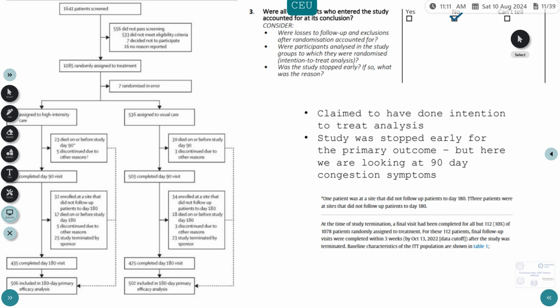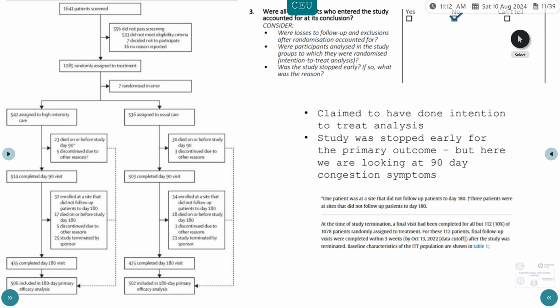Looking at the consort figure, now we want to know whether all participants who entered the study were accounted for at its conclusion. Here, as we mentioned, we are looking at 90-day outcomes. However, the protocol was amended to assess outcomes at 180 days, but here we are looking mainly at 90-day decongestion outcomes. If we look at the consort figure, we can see that 1,641 patients were screened, out of which 1,085 patients were assigned to treatment. From here, we can see that 542 were assigned to the high intensity arm. High intensity arm meaning rapid up-titration of neurohormonal blockade or medications, and 536 were usual care.